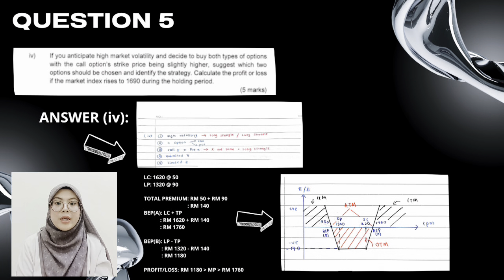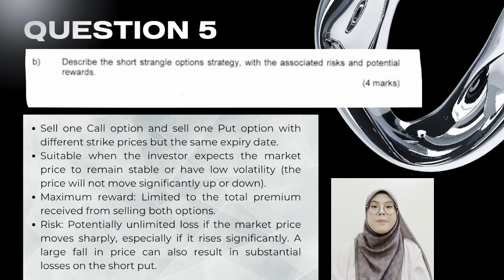BEP is the same as the at the money point, and the out of the money point is between BEPB and BEPA. For the in the money point, it's before BEPB and after BEPA. Lastly, for part B, short strangle means selling one call and one put with different strike prices but the same expiry date. This strategy is suitable when the market is expected to remain stable. The maximum reward is limited to the total premium received, but the risk can be very high if the market moves sharply upward or downward.